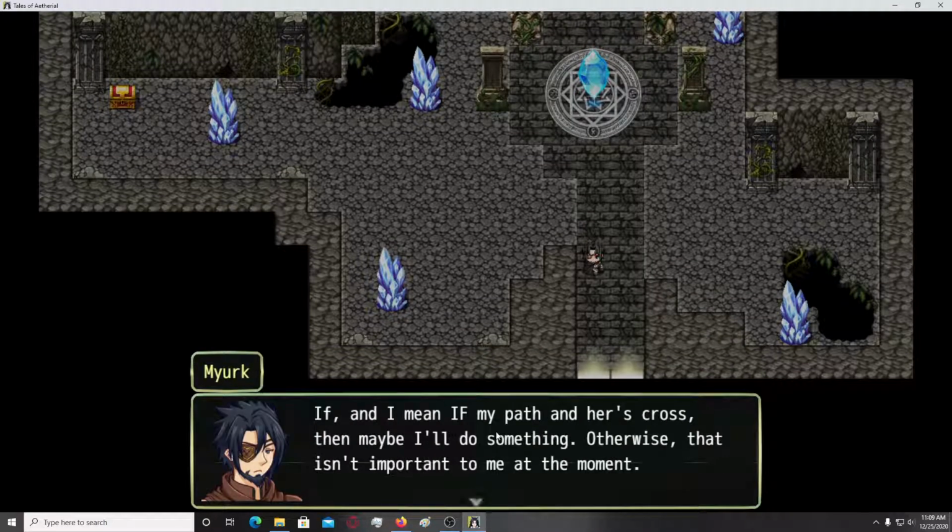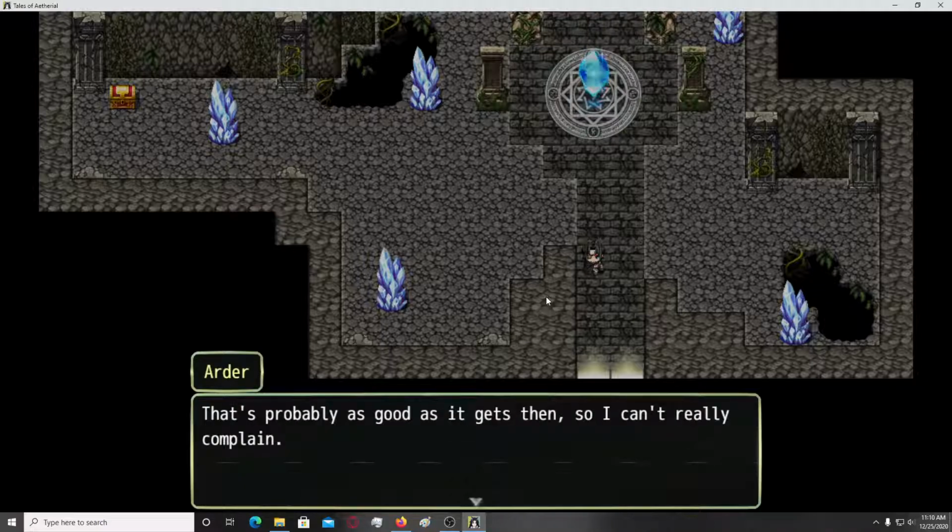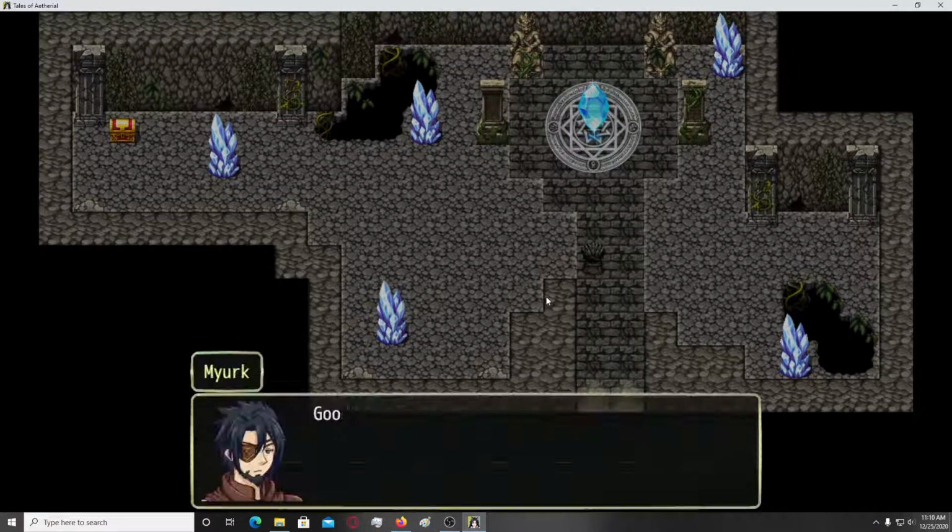If, and I mean if, my path and hers cross, then maybe I'll do something, otherwise that isn't important at the moment. Okay, it's probably as good as it gets then, so I can't really complain.